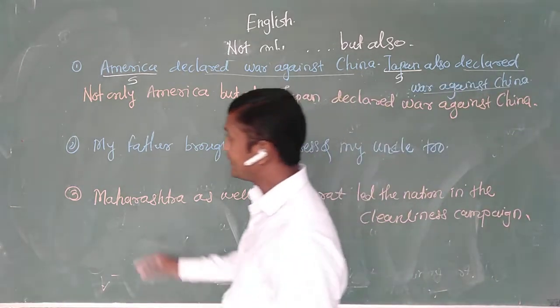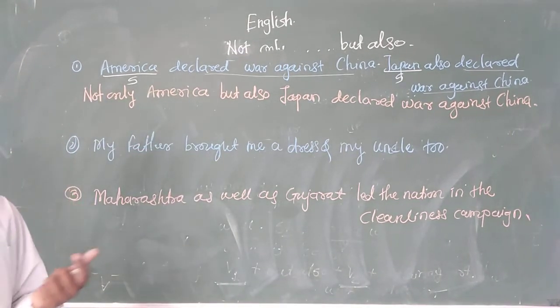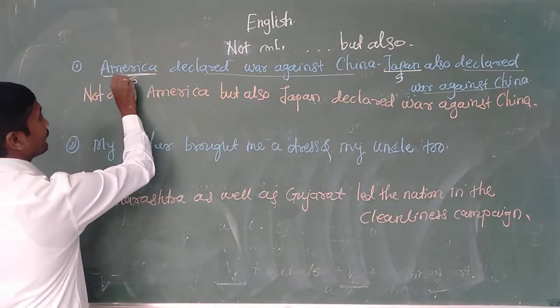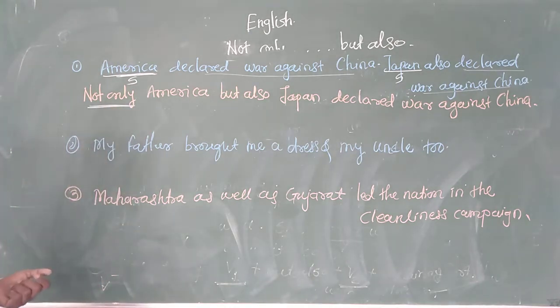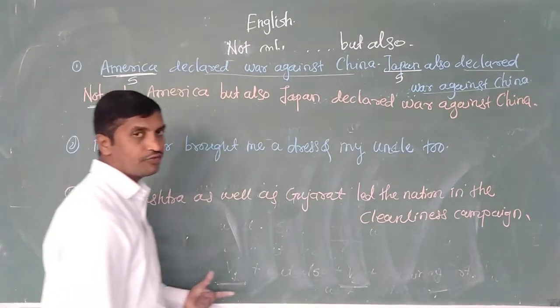Understood how that sentence? Not only America but also Japan declared war against China. Remember that only in case of different subjects you should begin the sentence with not only. Okay, understood?